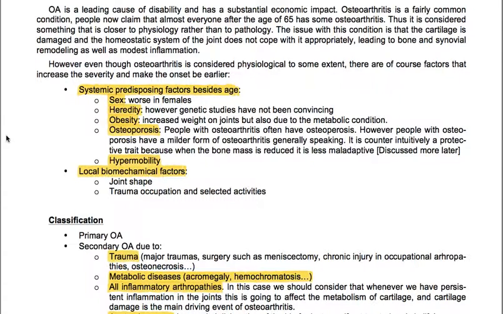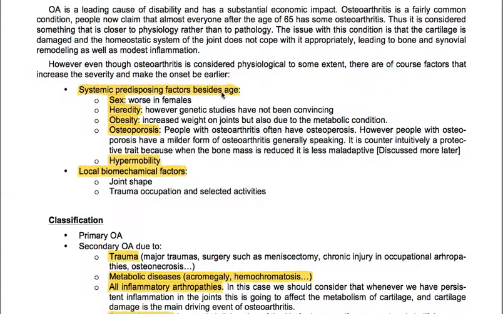The issue with this condition is that the cartilage is damaged and the homeostatic system of the joint does not cope with it appropriately, leading to bone and synovial remodeling as well as modest inflammation. However, even though osteoarthritis is considered physiological to some extent, there are of course factors that increase the severity and make the onset earlier.